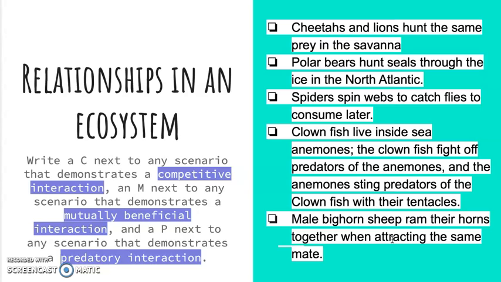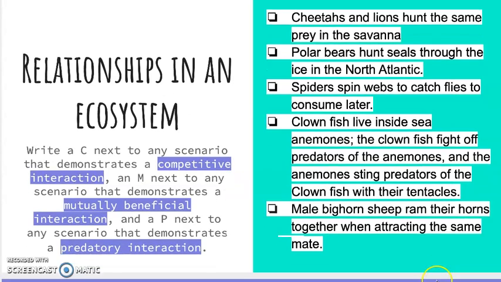Male bighorn sheep ram their horns together when attracting the same mate. So even though this is the same species, they are attracting the same mate, so they are competing within their species. So that would be competitive.